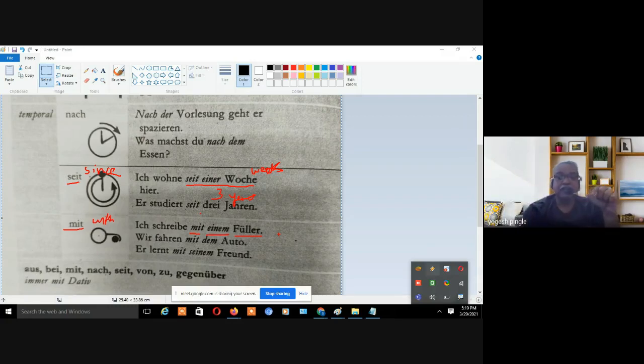It depends upon that. If I don't know the original article of the noun, whether it is der, die, or das, how can I put it in the right form? Even though I know mit takes dative, I should know the gender of the noun. Then I can convert it and make a sentence: Ich schreibe mit einem Füller. If I want to communicate with people very fluently, there have to be some charts fixed in my mind. That's why it's very difficult in German to make a sentence, because a lot of thinking is required.